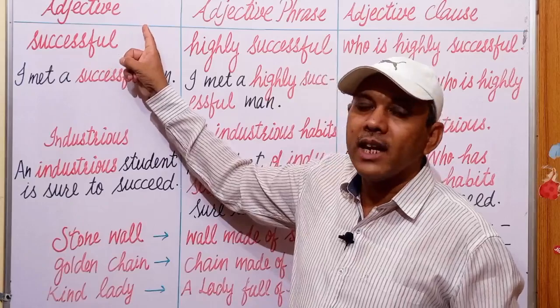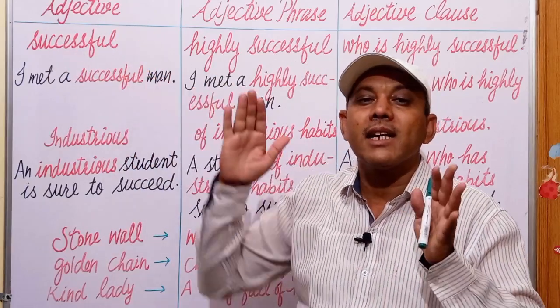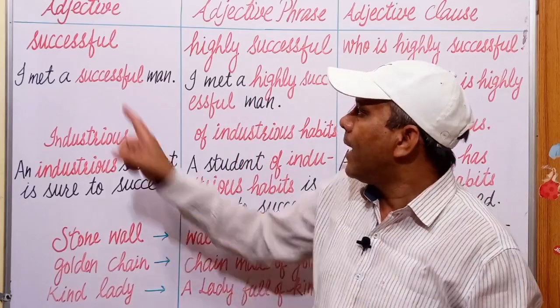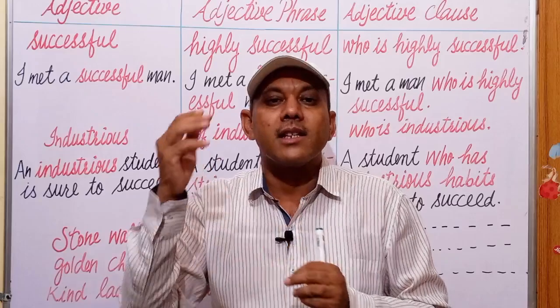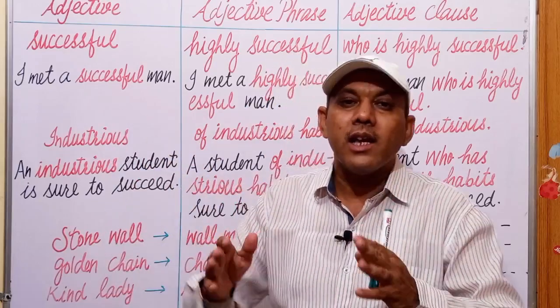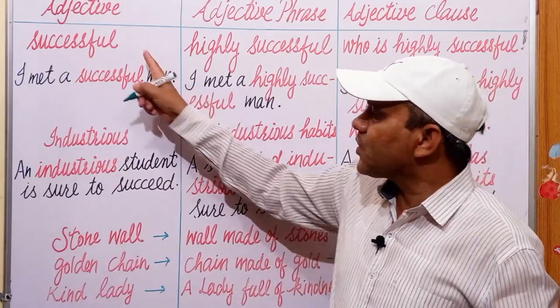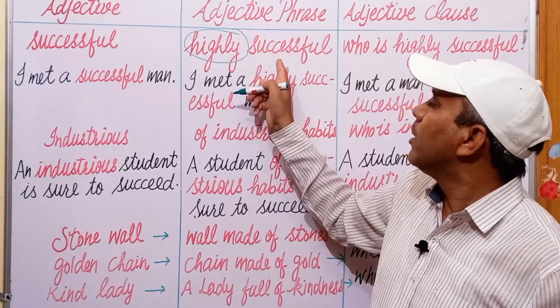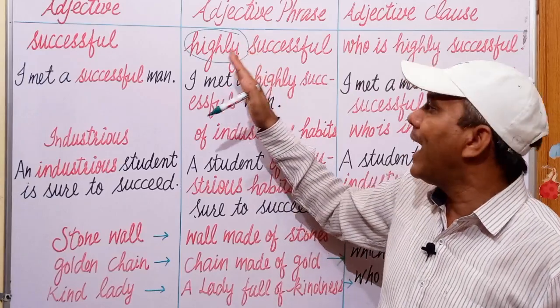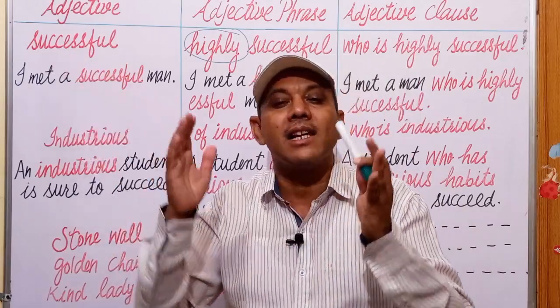Let us see how we change an adjective word into an adjective phrase. Suppose we take an adjective, successful. He is a successful person. He is a successful businessman. Successful, I can change it into an adjective phrase by adding highly before it. Highly successful. It is a single word acting as an adjective.